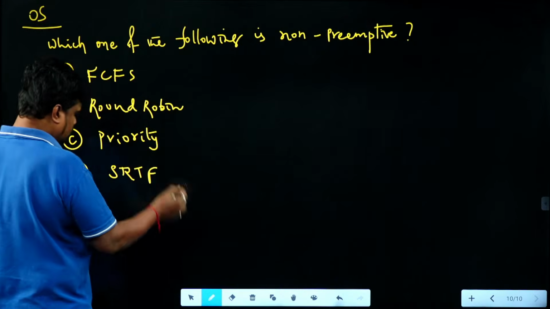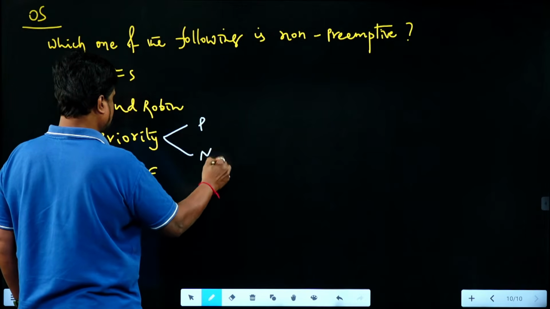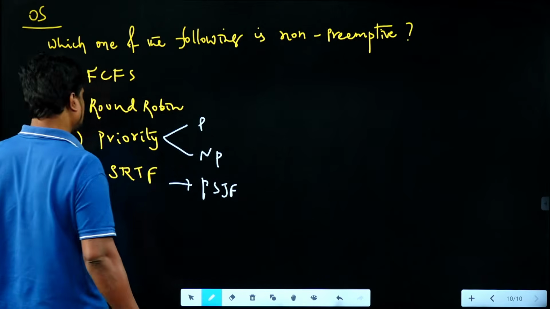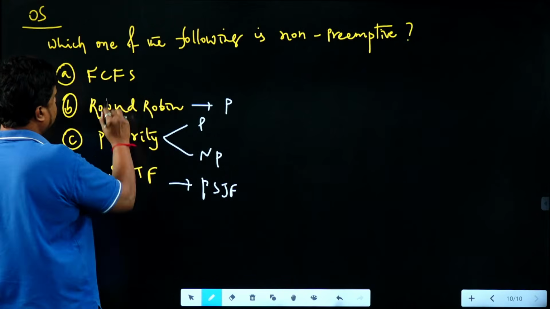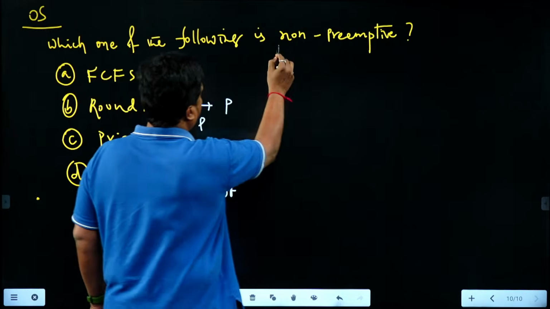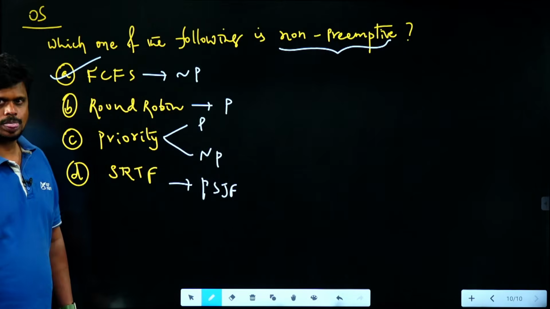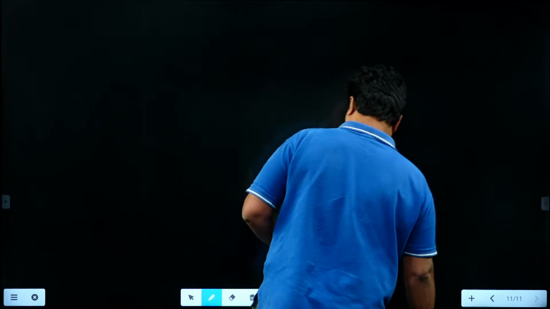Priority can be preemptive as well as non-preemptive. SRTF is a preemptive SJF, you know, right? Round robin is absolutely preemptive. So overall, FCFS is non-preemptive. As the question is asking about non-preemptive, option A is the answer for this question. Okay, right. So let's look into the next question.